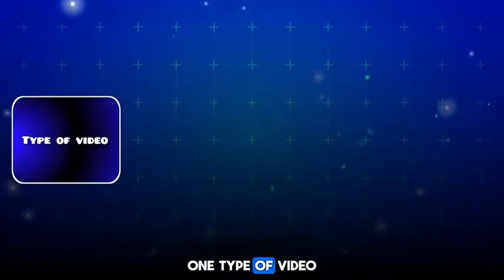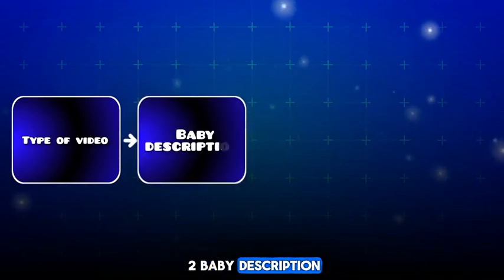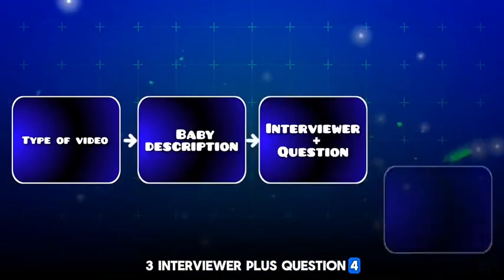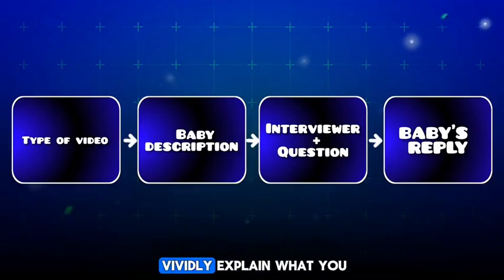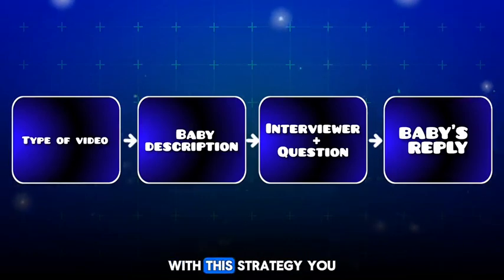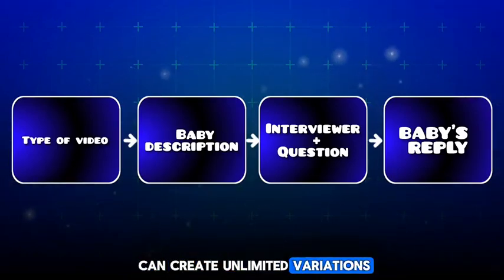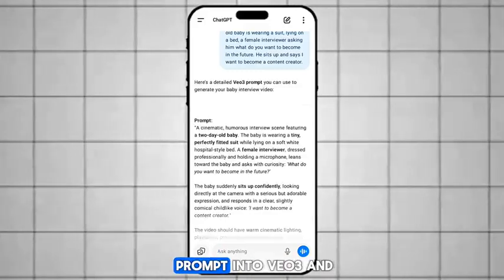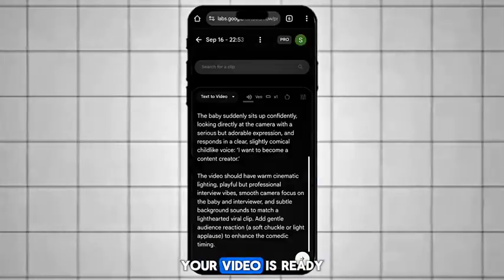So the prompt is divided into 4 sections. 1. Type of video. 2. Baby description. 3. Interviewer plus question. 4. Baby's reply. Here, you vividly explain what you want to create. With this strategy, you can create unlimited variations with ease. Now paste the generated prompt into VEO3, and just like that, your video is ready.